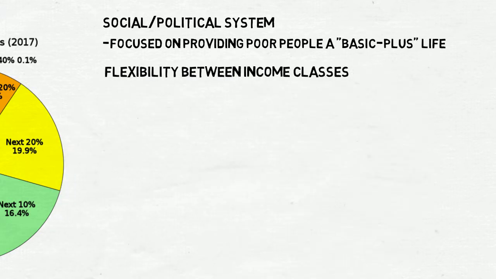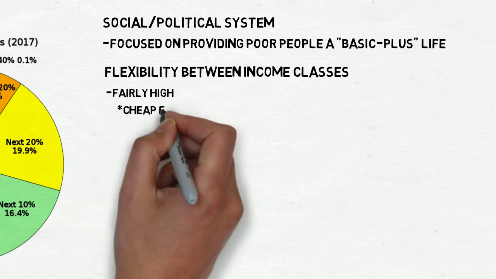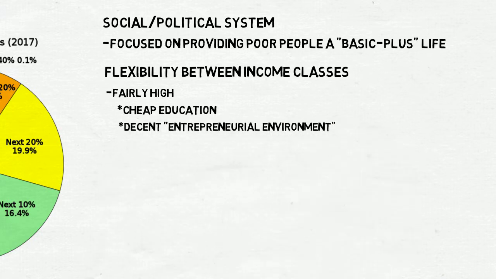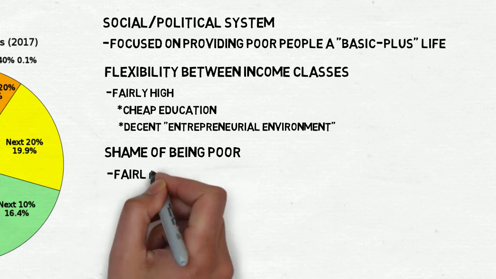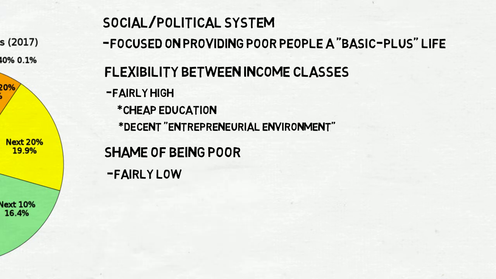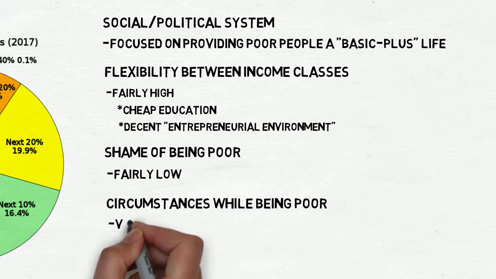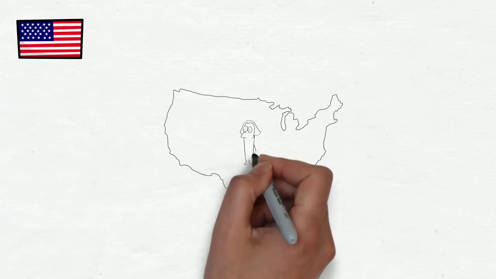The flexibility between income classes in the Netherlands is fairly high due to their highly valued education, which is highly accessible, and the entrepreneurial environment is also decent. The shame of being poor is fairly low since there are a lot of ways to not be considered as poor, such as the voedselbank or second-handed shops. The circumstances while being considered poor are very good, due to the successful social system and the high real poverty threshold. Secondly, we will discuss the United States.